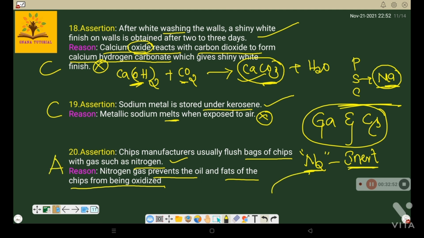So these are all the different types of assertion and reason type questions from the first lesson. I hope you understood clearly. Okay, that's all for this video.